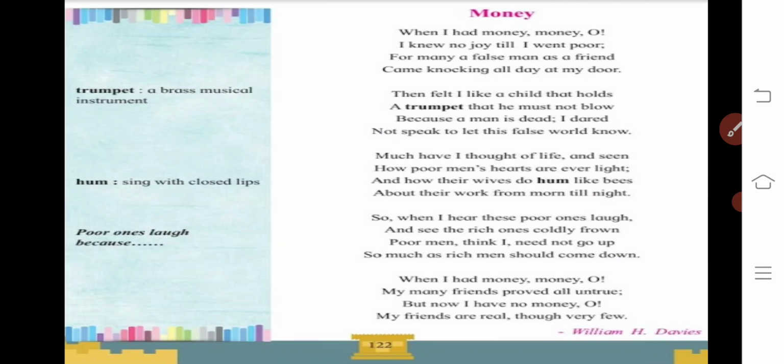So this is the poem Money, and here you got a number of poetic devices which we already discussed, like antithesis, inversion, repetition, and plenty of things like simile. So basically we have completed the explanation of this poem successfully. The brainstorming and the activities we will see in another video lecture.